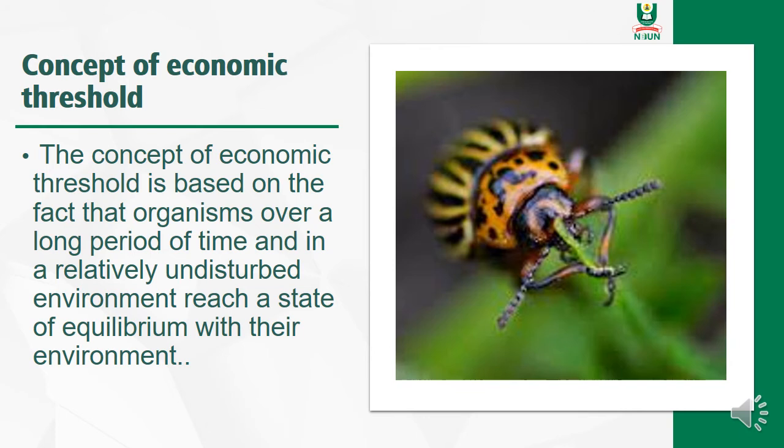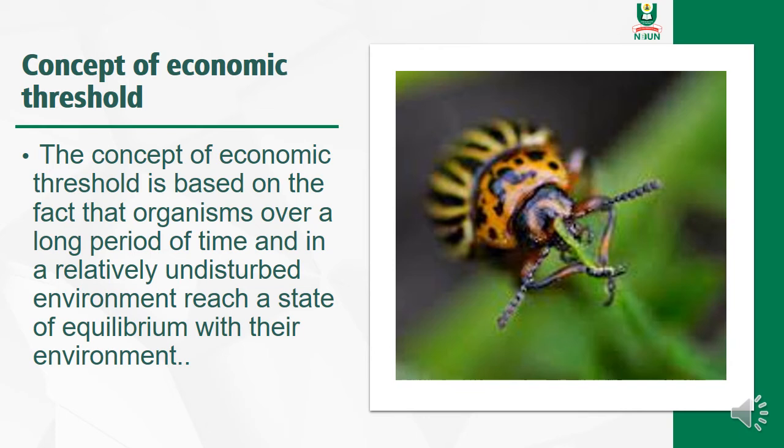And what is the concept of economic threshold? The concept of economic threshold is based on the fact that organisms over a long period of time and in a relatively undisturbed environment reach a state of equilibrium with their environment.